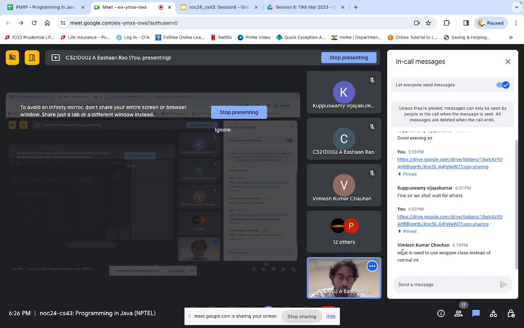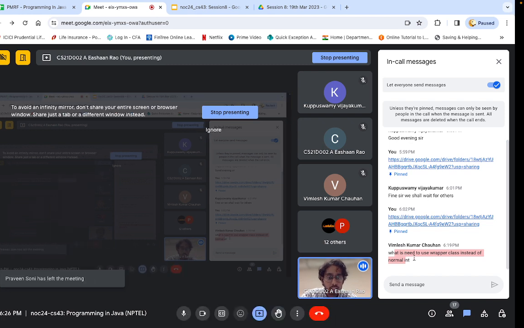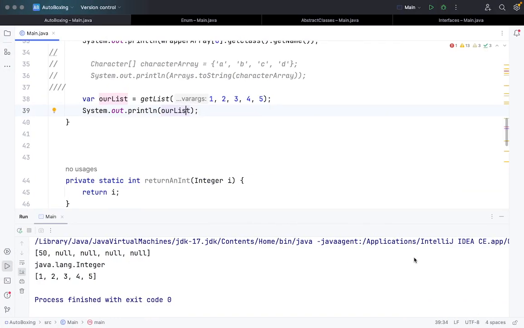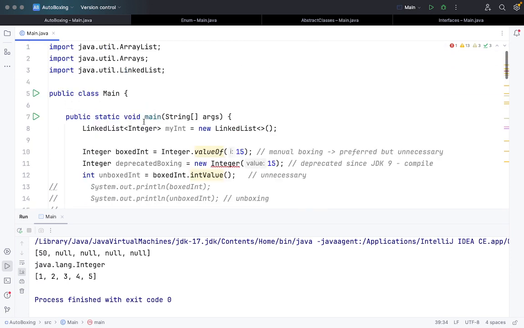So yes, the question is, what is the need to use wrapper class instead of normal int? The answer is that if I create a linked list and, instead of wrapper class, I just pass a normal primitive data type, it will not compile. By definition, this is a part of the Java collection.